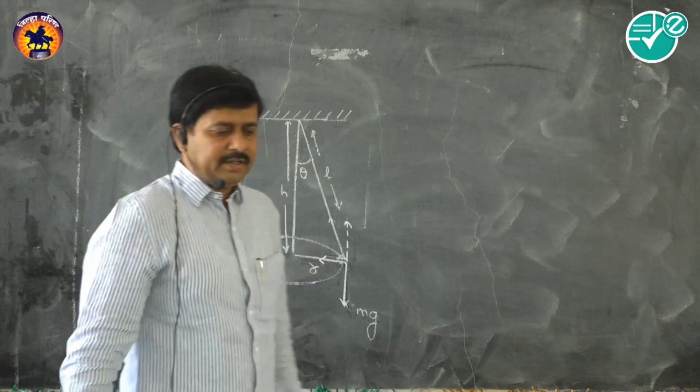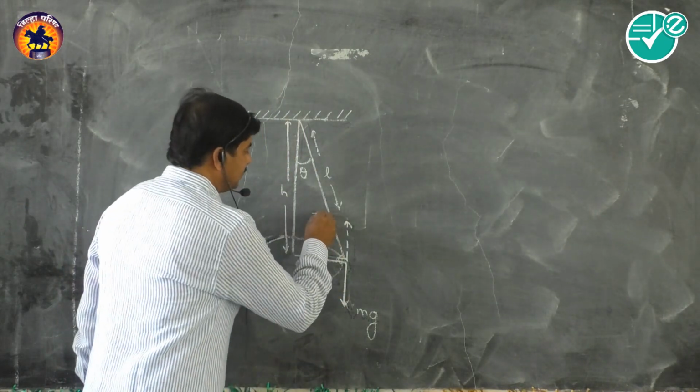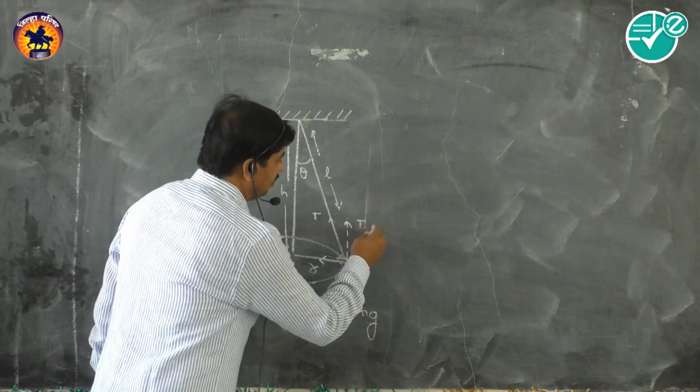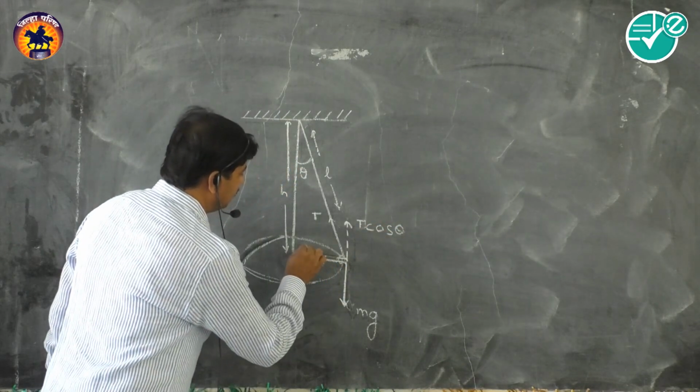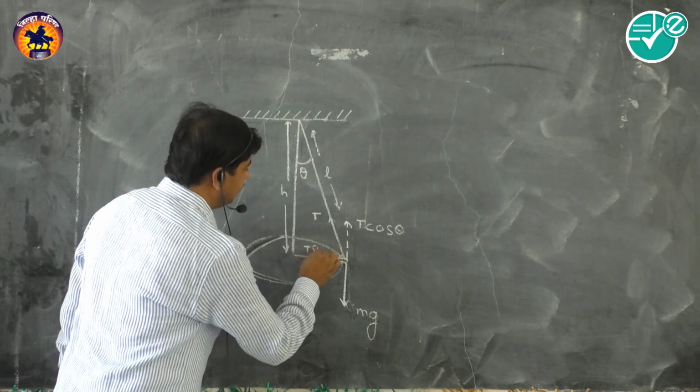The vertically upward component will be T cos theta, where T is the tension along the string, and the horizontal component will be T sin theta.